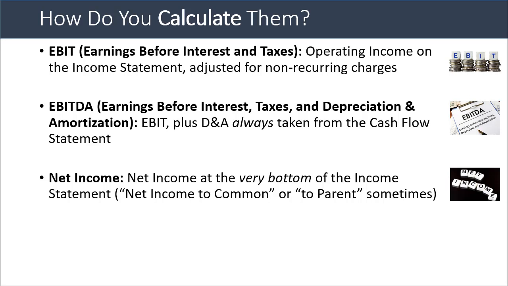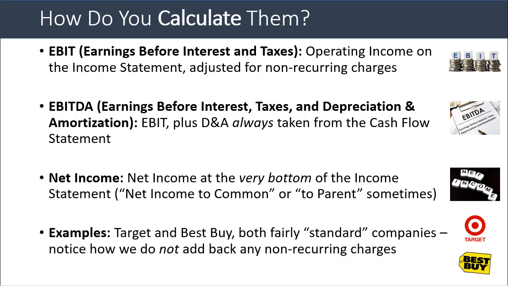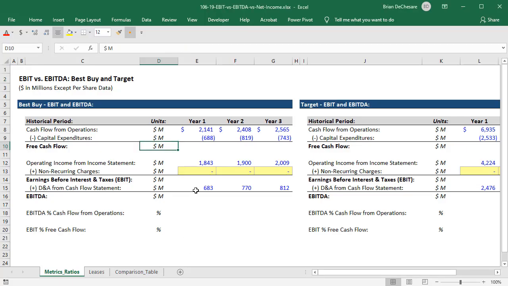You want the one that is net income to common, or called net income to parent, whatever has subtracted as much as possible except for items like discontinued operations. So let's take a look at 2 examples here for Target and Best Buy. These are both fairly standard companies following US GAAP, and see how we calculate these metrics.